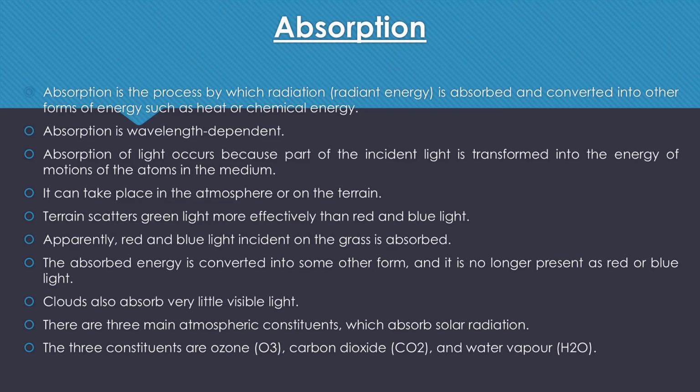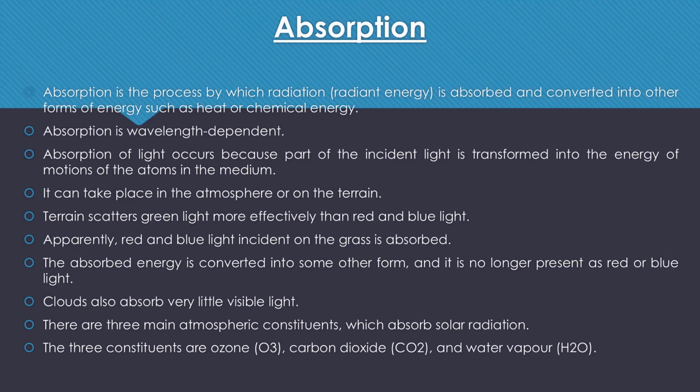Basically, this is a different way of describing the process of absorption. It says that absorption of light always happens when the incident light, or the EMR, is transformed into some other kind of energy which is then utilized in the motion of atoms. So we can see that there are various phenomena that happen due to absorption.